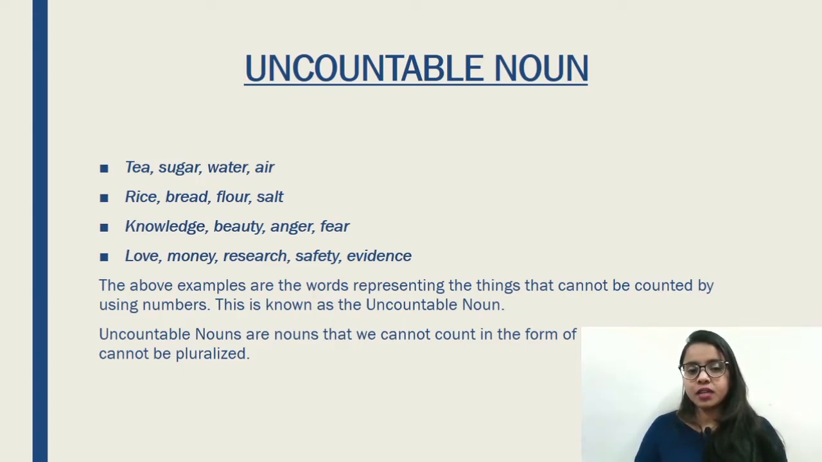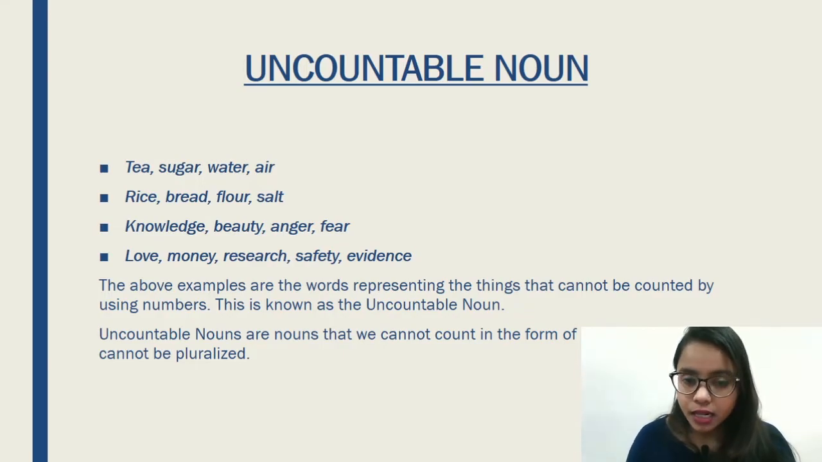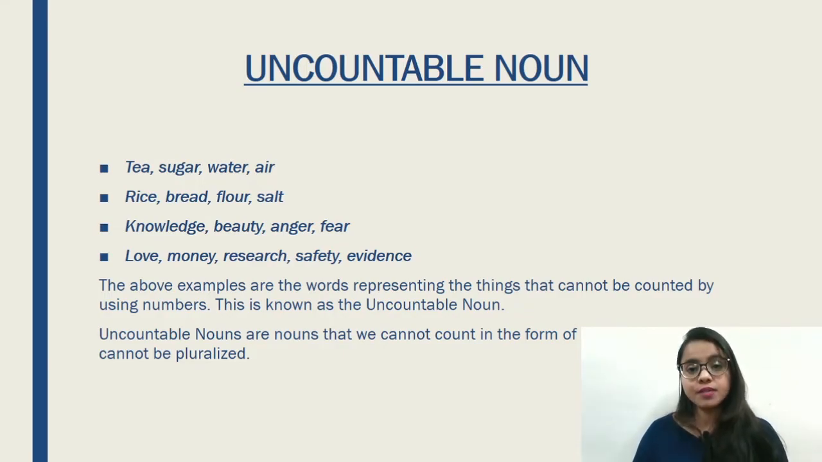Rice, bread, flour, salt. You cannot count that. Knowledge, beauty, anger, fear. Can you count that? No, right? Love, money, research, safety, evidence. You cannot count any of these things. So that is why all these are uncountable nouns. That means uncountable nouns are the words that represent the things that cannot be counted using numbers.